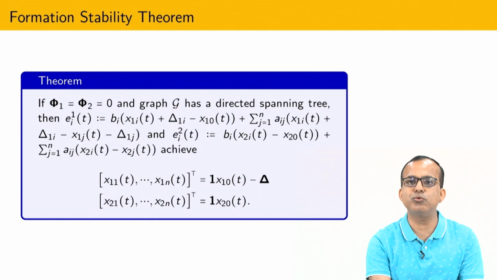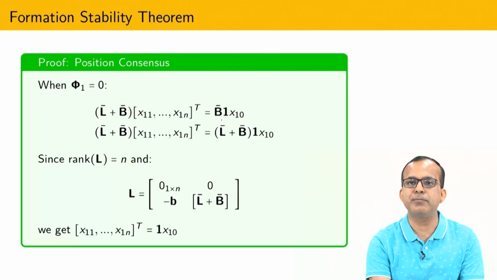Once phi 1 and phi 2 equal to 0, then it is possible to show that the error dynamics is going to converge like this. Okay, now once I have this dynamics, from this dynamics I have to prove that this is going to converge to x10. So how to prove that?